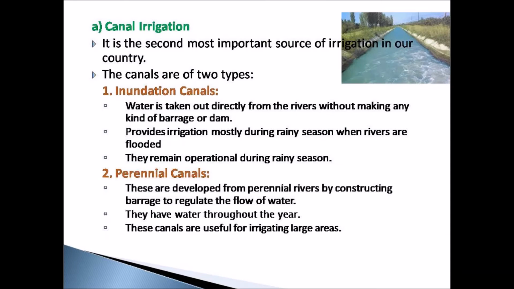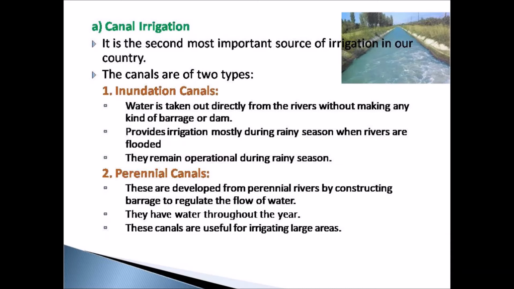Canal irrigation. Canal irrigation is the second most important source of irrigation in our country. A canal is an artificial channel that is constructed to carry water to the fields to perform irrigation. The water is taken to the canals either from the river or reservoirs. There are two types of canals. They are inundation canals and perennial canals.